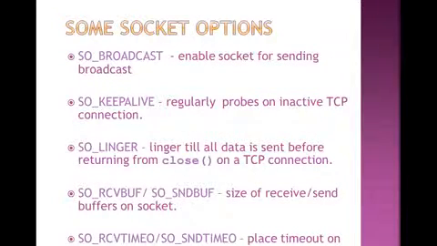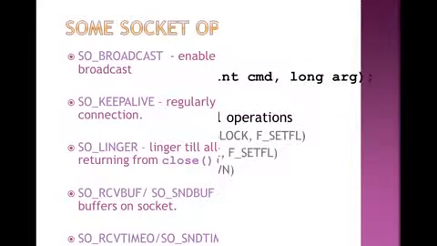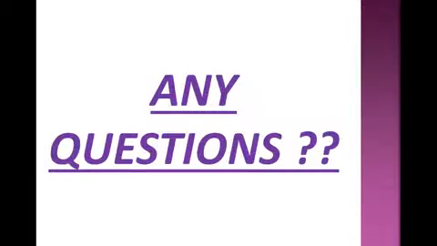These are the concepts and the code that is used for getsockopt. One is used for setsockopt. Then these are the various socket options that are available: broadcast, keepalive, linger, RCV buffer, RCV timeout. Then the next function that is discussed is fcntl.